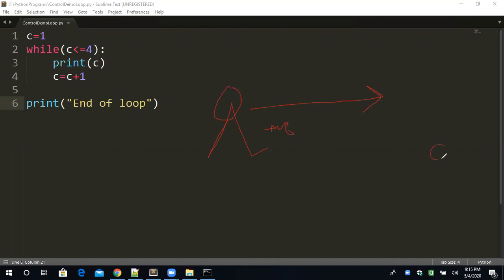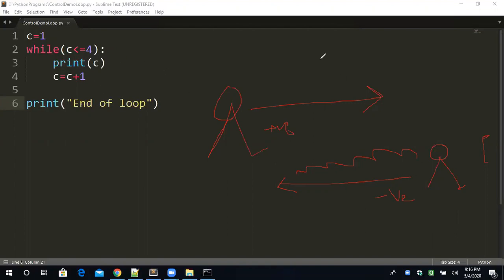Suppose the man is standing in this location and his face is towards the wall. This person has to move backward. So the step will be negative because he is slowly coming back. Understand? So this is basically the forward loop, and this is basically the backward loop. The forward loop example we have seen, the backward loop example we are going to see.